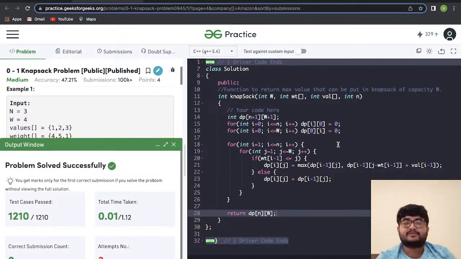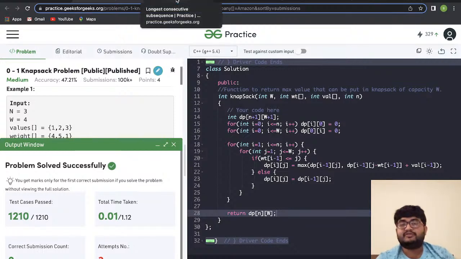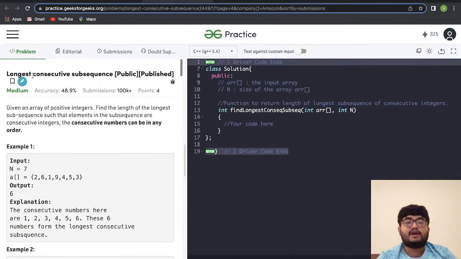Before I come to doubts, let's quickly discuss the homework that I want you to solve. You should definitely try to solve these questions because they are DP questions and very important ones. The first is longest consecutive subsequence. Given an array of positive integers, find the length of the longest subsequence whose elements are consecutive integers. The consecutive numbers can be in any order.